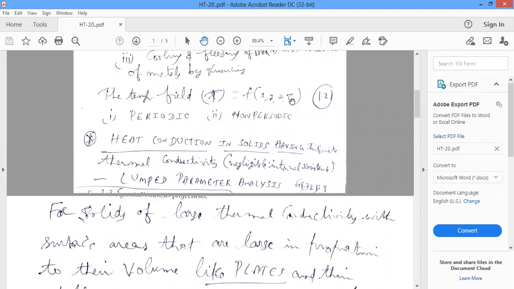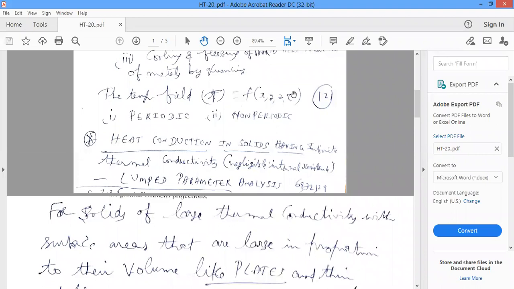Here tau is for time. So temperature capital T is a function of x, y, z and tau. Temperature varies in the x direction, in the y direction, in the z direction. At the same time, temperature varies with respect to time also.